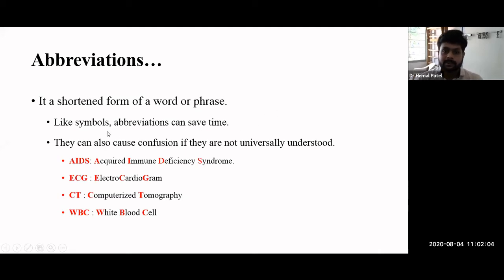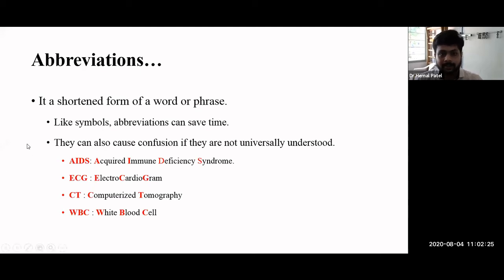Like symbols, abbreviations save time. But again, time and again I'm saying that abbreviations must be universally accepted and understood. If I make my own abbreviation, it will not be accepted in medical terminology.